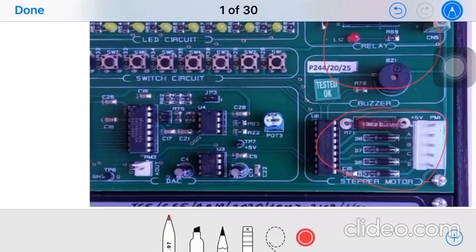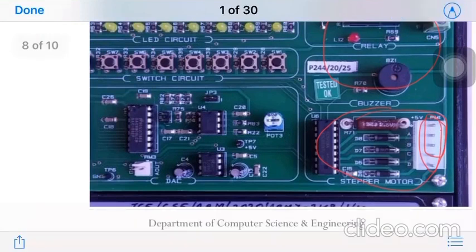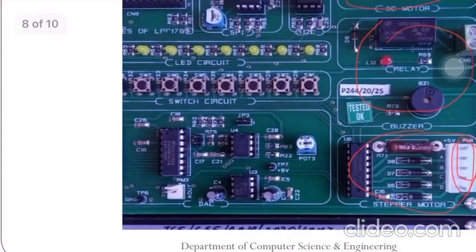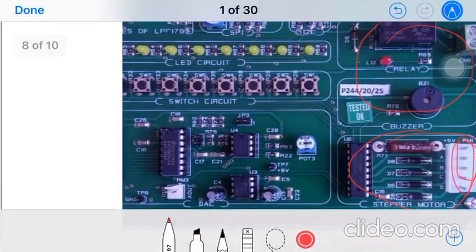So we need to connect our stepper motor here, and we can rotate that clockwise or anti-clockwise once we dump the code in our microcontroller. That can be observed here. Then we have the DAC, digital to analog converter. See here, this is our DAC, and the analog output can be seen on the CRO. These are the two pins where we will be connecting our CRO. And we can see the analog output like a square wave and triangular wave on it.